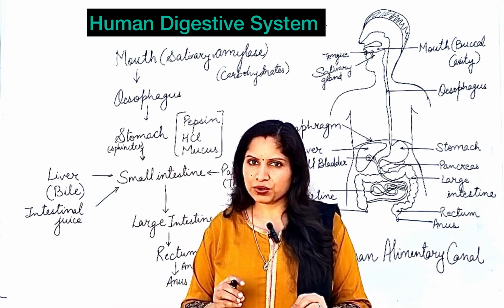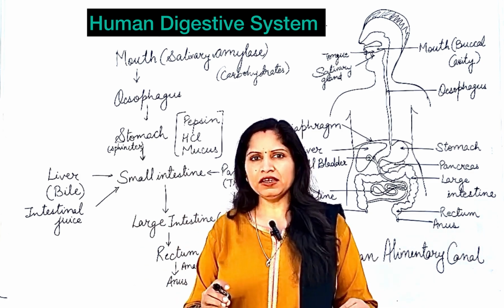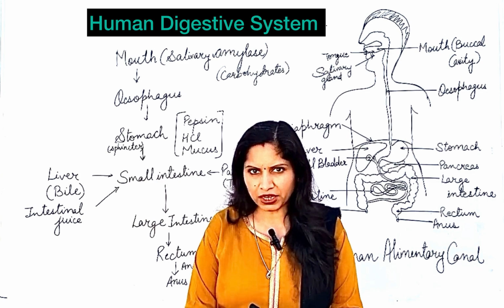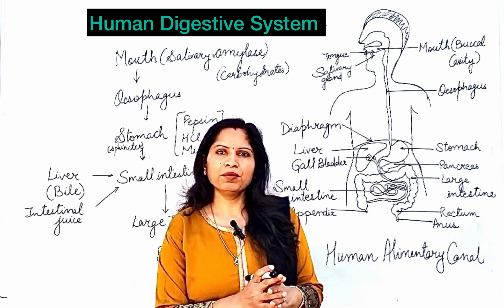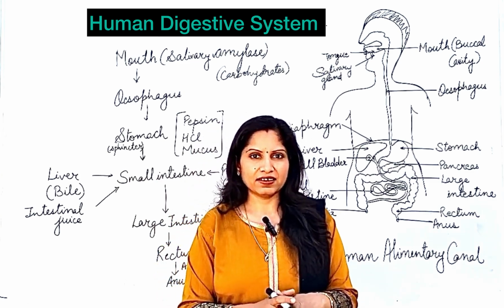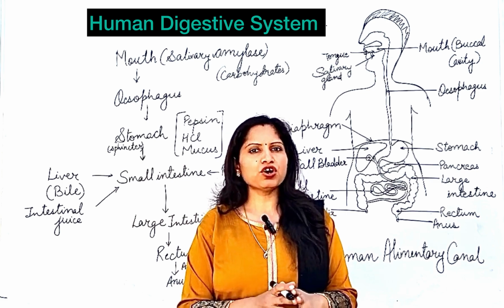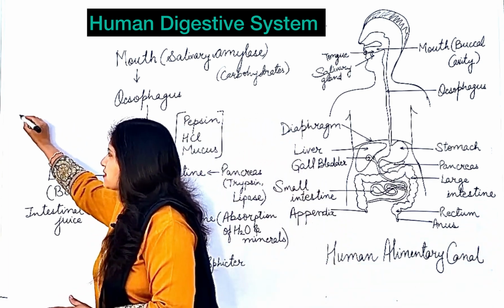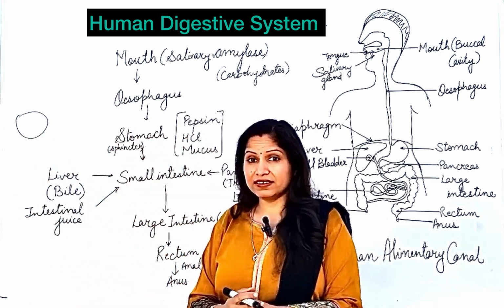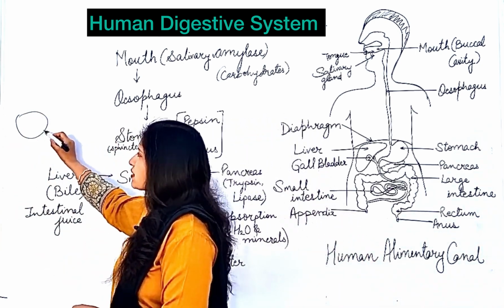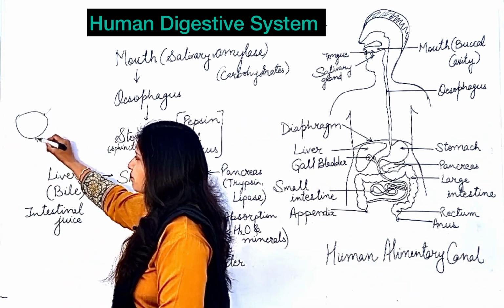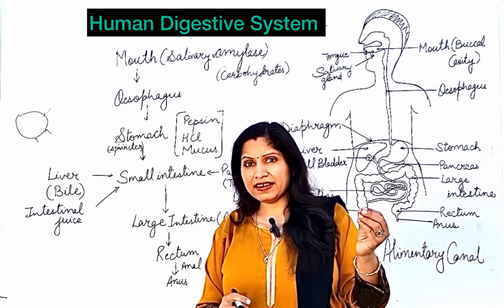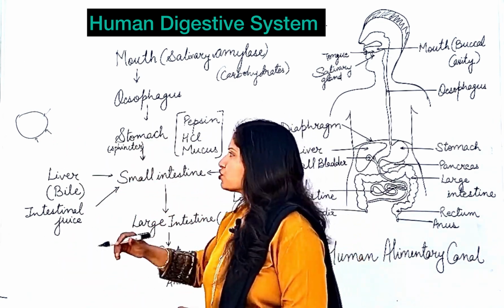So one of the functions of this bile is making the medium alkaline. This bile is going to prepare the alkaline medium for the functioning of pancreatic enzymes. Okay. Next, one more important function of bile is there. That is emulsification of fats. What is this emulsification of fats? Emulsification of fats means if big fat molecules are there, then the enzymes can act only on the surface of the fat molecules. These enzymes cannot enter inside the fat molecules. So what will be happening?